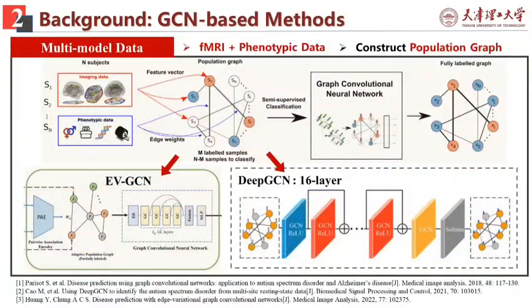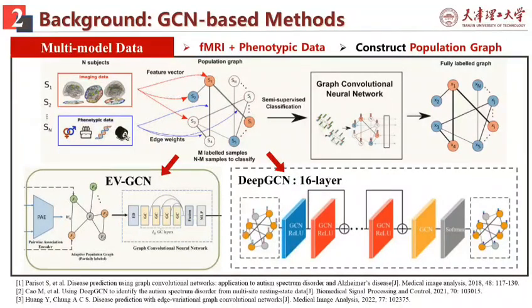Until now, many deep learning methods based on fMRI data have been proposed. The most effective method is the graph convolutional network based on the population graph, which is constructed with multimodal data, the imaging data, and the phenotypic data. In the population graph, each node represents a sample, and the attributes are determined by the similarity between them. After that, the node features are aggregated through the graph convolutional network. This framework was first proposed in 2018.